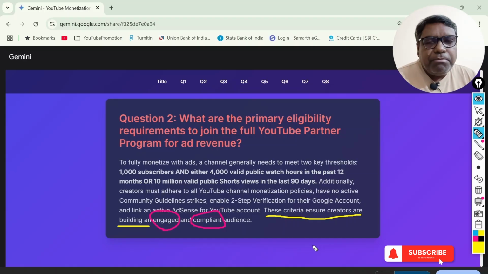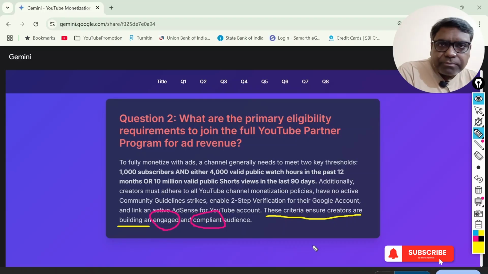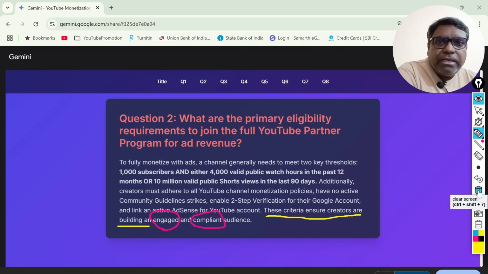And at the same time, a compliant audience means that for the content you are creating for a particular audience, you should keep in mind that those audiences are also coming and watching your videos, right? So these are the areas answered so far in this second question by Gemini.